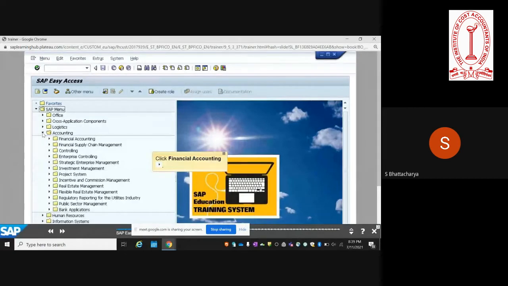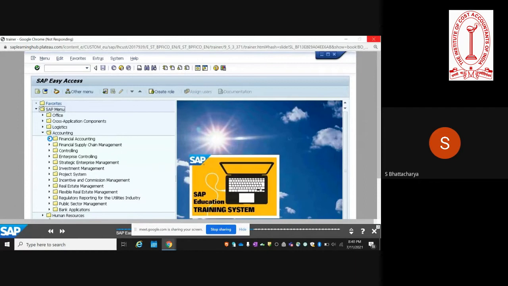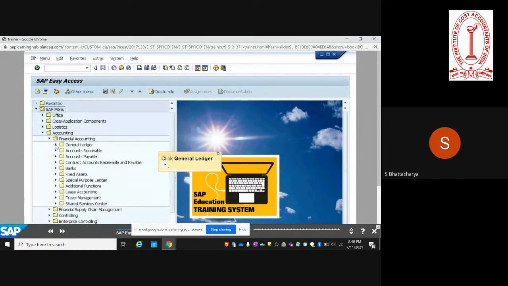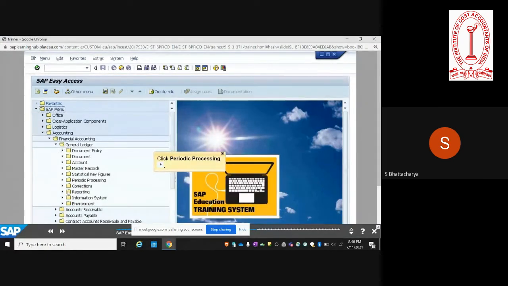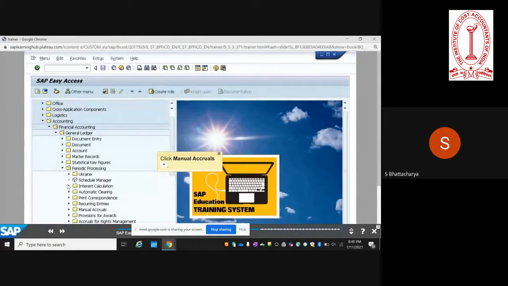So once posted, if you want to see how it looks like, go to financial accounting, general ledger, periodic processing, manual accruals.